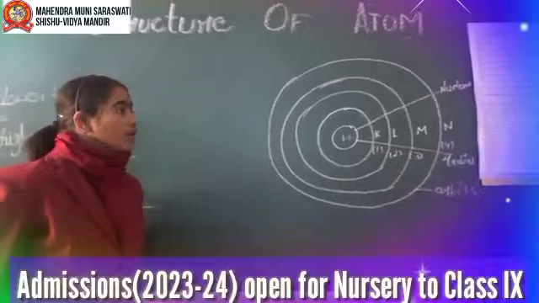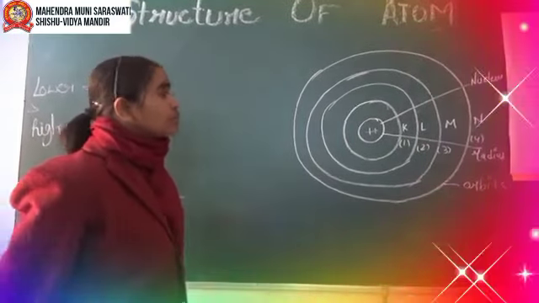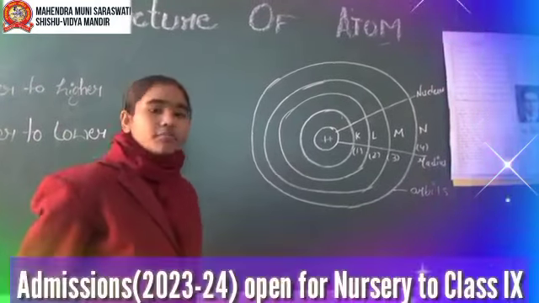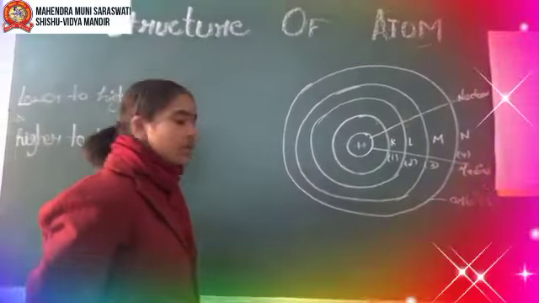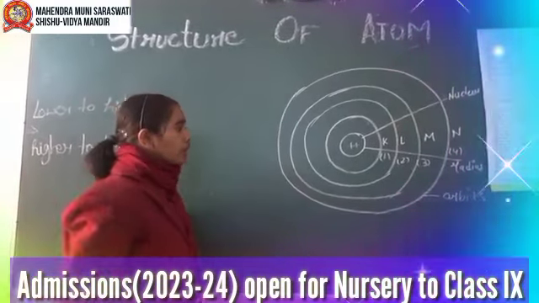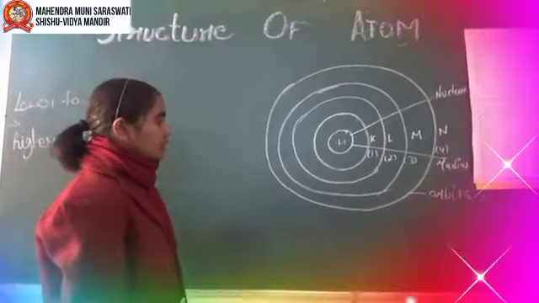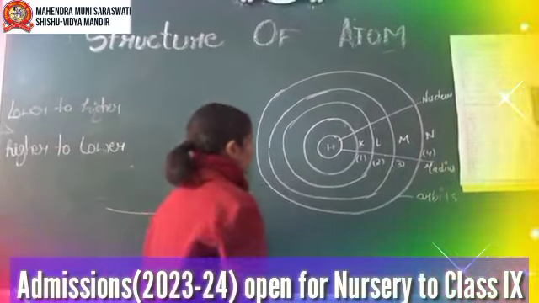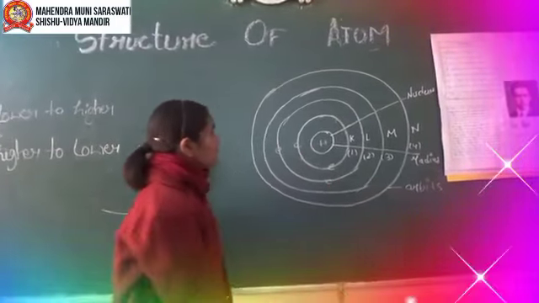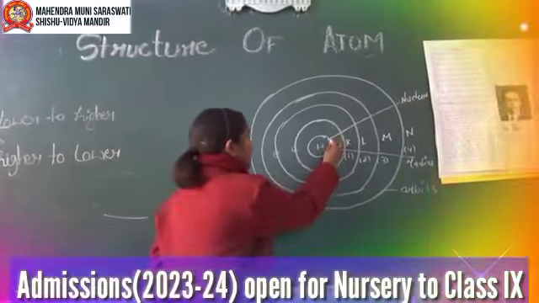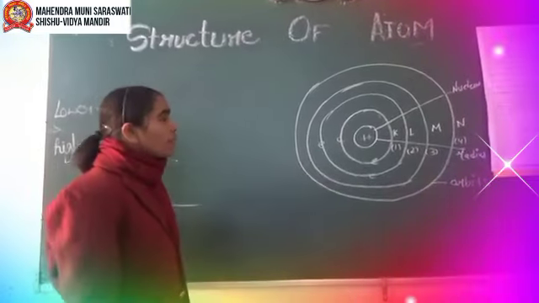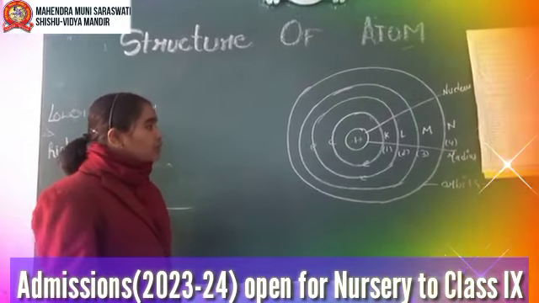Sakshi. Good morning all. I am standing here to describe the Bohr model of an atom. So let's start. Niels Bohr in 1913 modified the Rutherford model of an atom. He explained the stability of an atom. According to Niels Bohr, the electrons are revolving around the nucleus in a fixed circular path, each orbit having a fixed radius. After that, the electrons which were revolving around the nucleus do not radiate energy, even though they are accelerated around the nucleus.